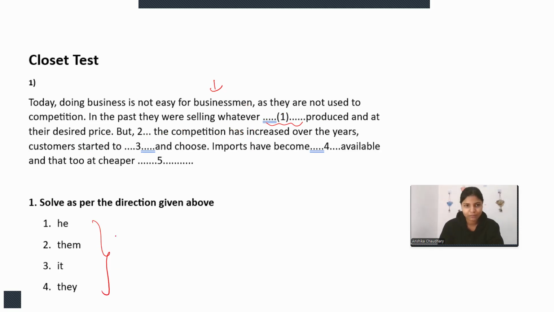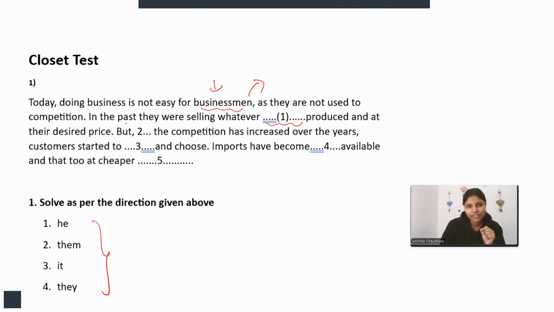So today, doing business is not easy for businessmen, as they are not used to competition. In the past, they were selling whatever. So whatever he produced cannot come, because here we are talking about businessmen. It is plural, so a singular subject cannot come here. It should be plural.